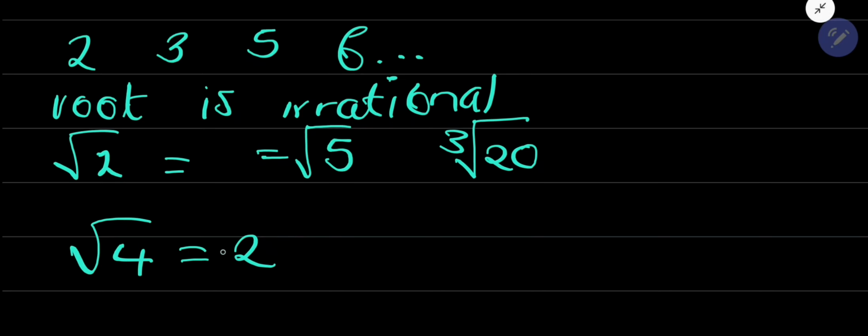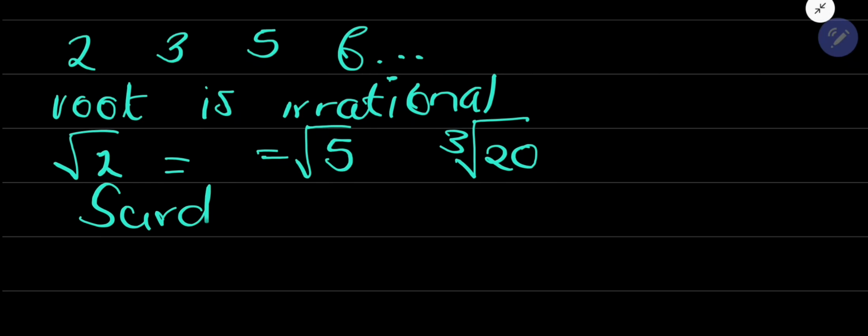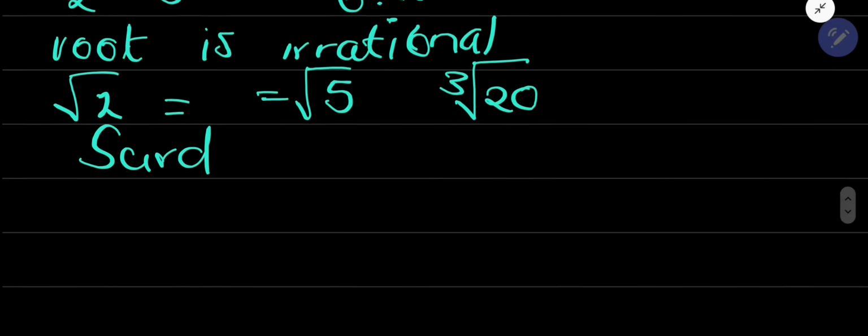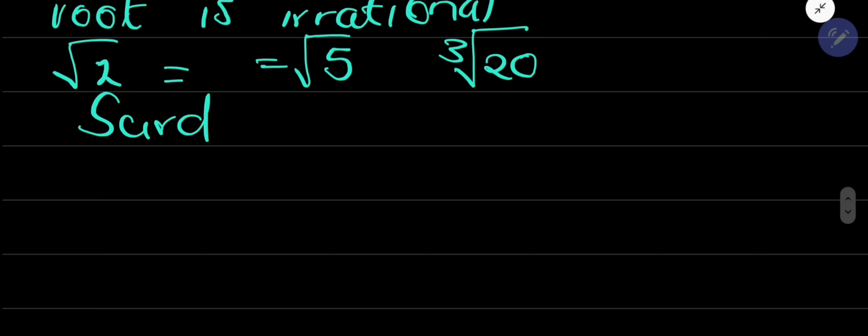So the root of 4 cannot be a Surd. Whenever we talk about a Surd, guys, we talk about a root of any number that will give you a decimal. Simple as that. Any root that will give you a decimal is a Surd. So the reason why I was talking about perfect cubes and perfect squares is that I wanted to give you this lesson. So check now.